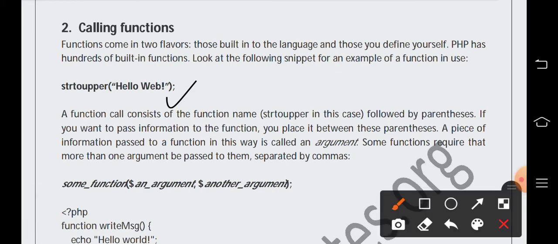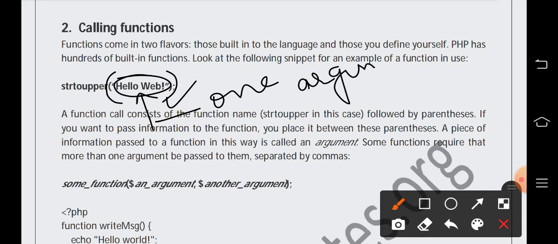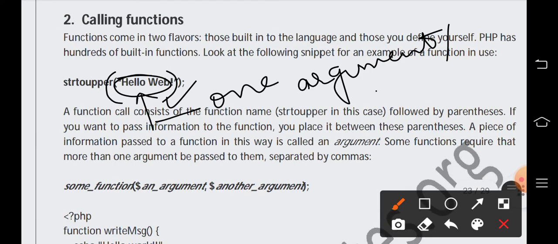Then in addition, in this example you can see there is only one argument. The data or the information that we write in between parentheses is known as an argument. What do we call it? Arguments or parameters.